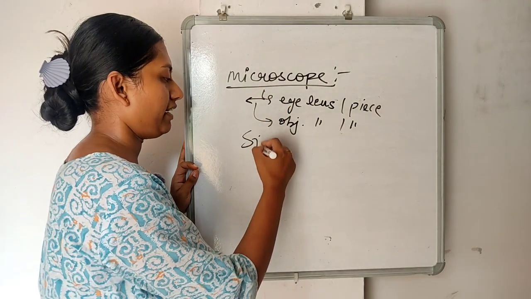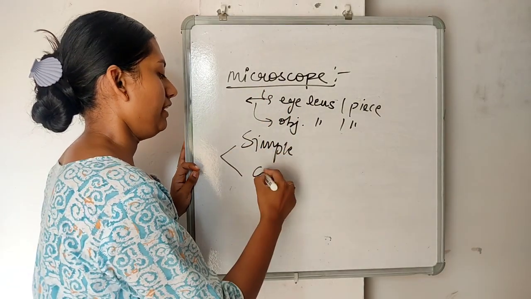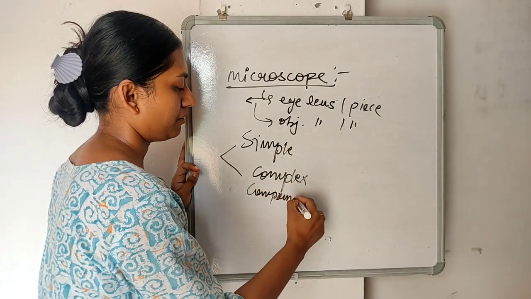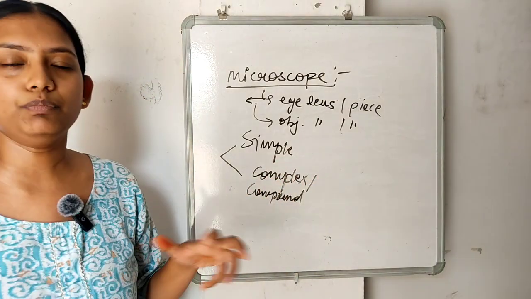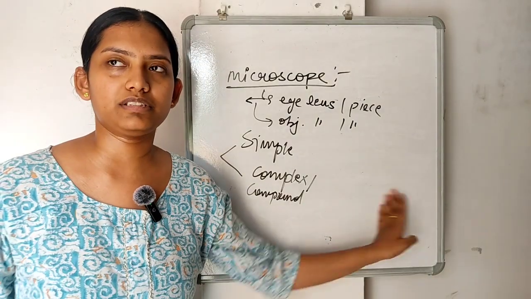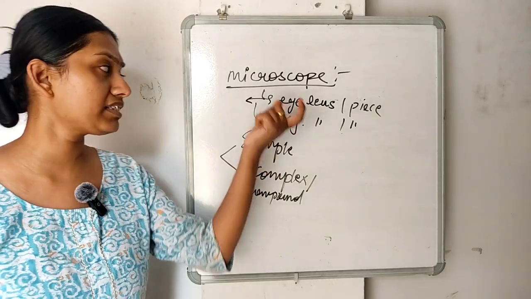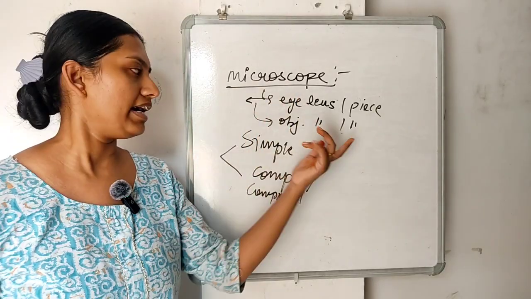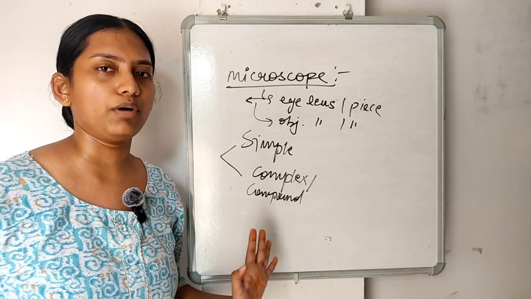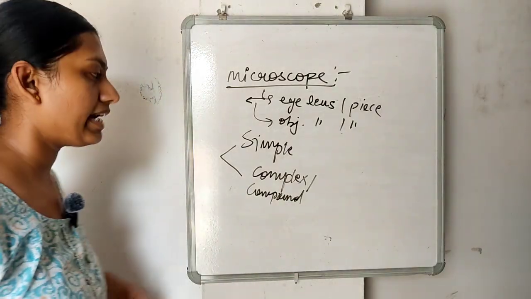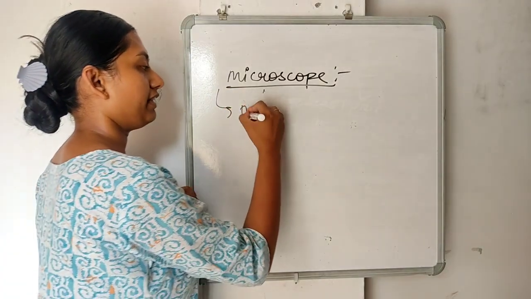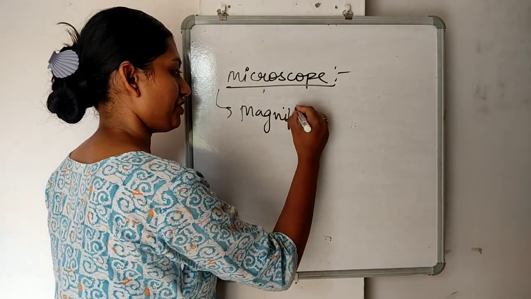The other thing is the types of microscope. There are two types: simple and compound. There are many different types, such as electron and light microscopes, but the simple microscope has just an eye lens and an object lens, and it has a very simple mechanism. So that is all about the microscope that you have to study in ninth standard. Two other points are there: magnification